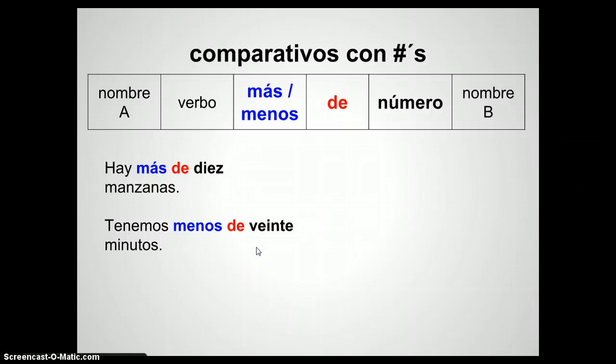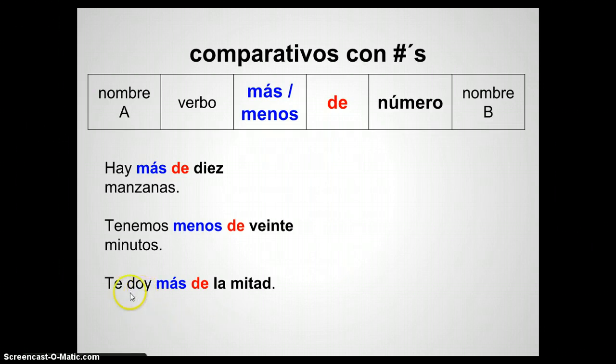Tenemos menos de 20 minutos. So we have, nosotros tenemos menos de 20 minutos. Minutos is the second thing being compared. Te doy más de la mitad.